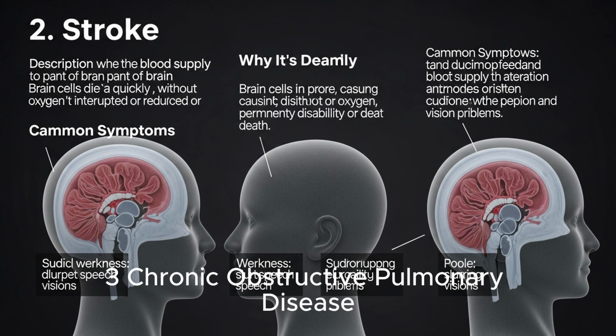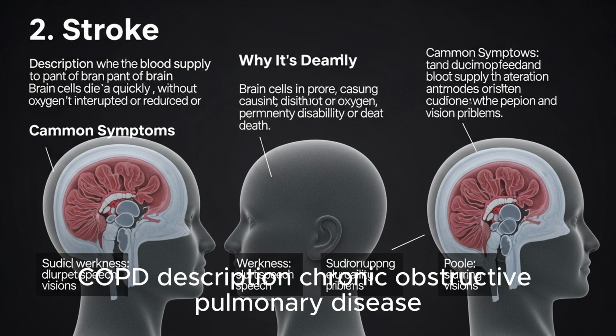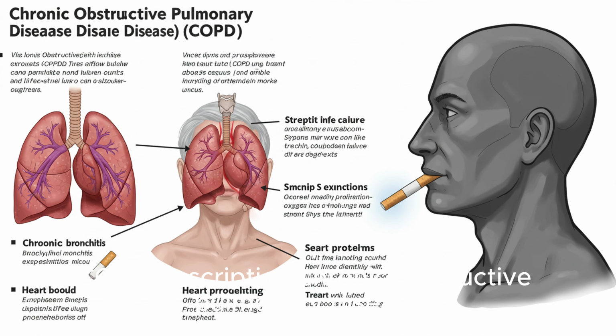3. Chronic obstructive pulmonary disease, COPD. Description: chronic obstructive pulmonary disease, COPD, is a progressive and potentially life-threatening condition that refers to a group of lung diseases, primarily emphysema and chronic bronchitis, that cause airflow blockage and breathing-related problems. COPD is one of the leading causes of death worldwide, particularly among older adults, and it significantly affects quality of life and independence in later years.